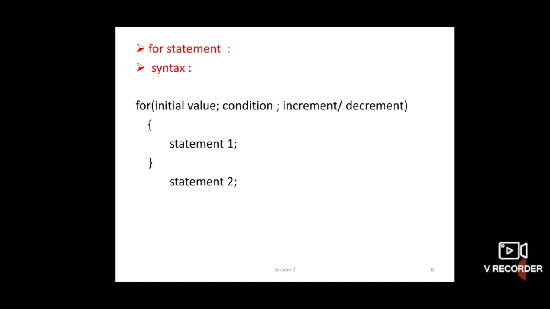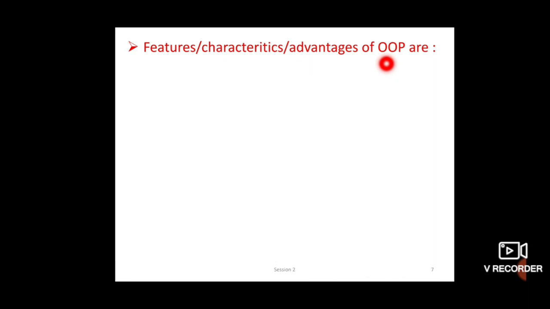Now this is the control structure in C++. Now see, the next topic is features, characteristics and advantages of OOPS concept. OOP means object oriented programming language. In the previous video we have already seen the difference between procedural language and object oriented programming language. Now see one by one.